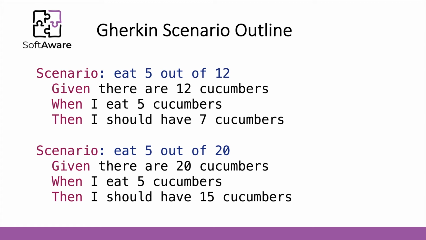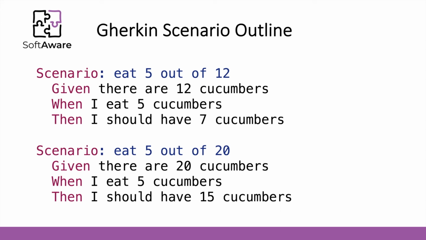If you eat the same amount from a different total, you get a different remainder. In the first scenario, we eat 5 out of 12 and we keep 7 cucumbers. In the other scenario, we eat 5 out of 20 and we keep 15 cucumbers.